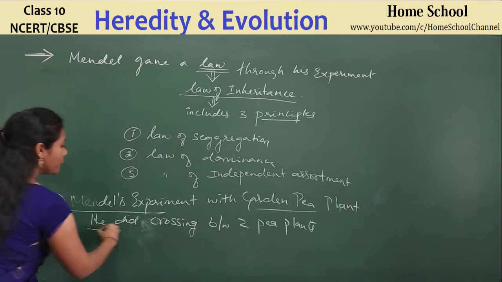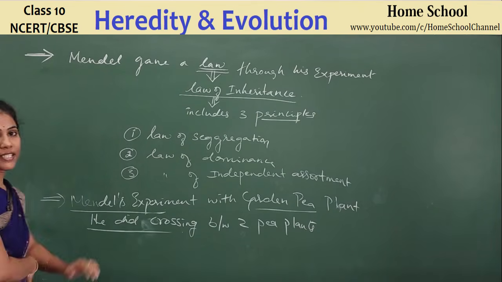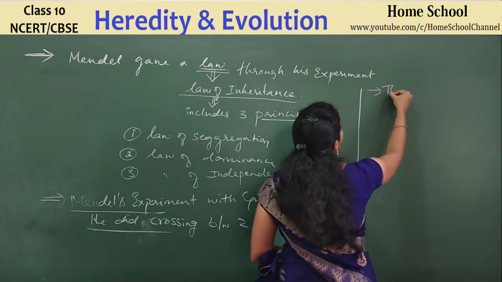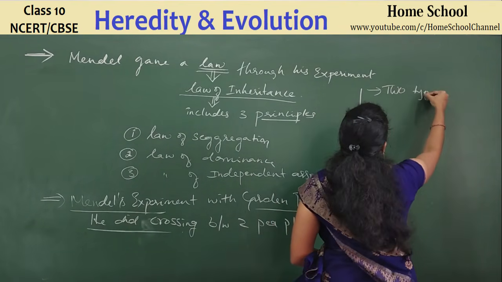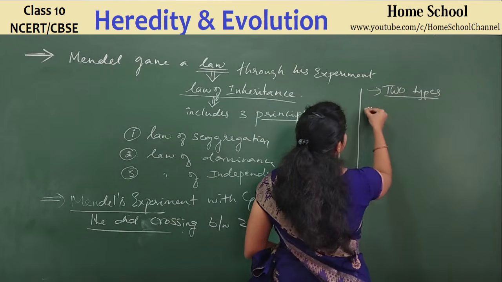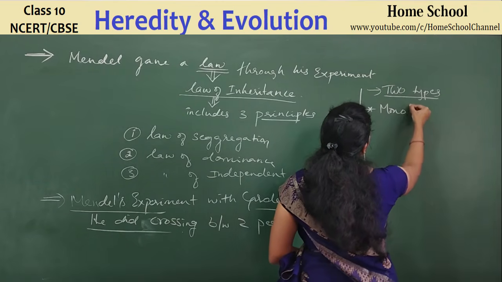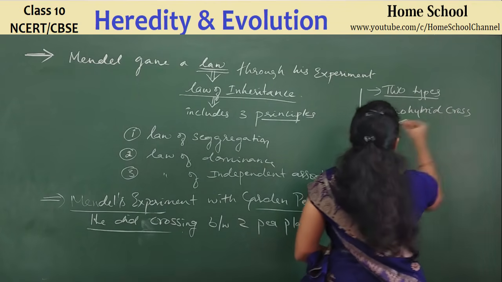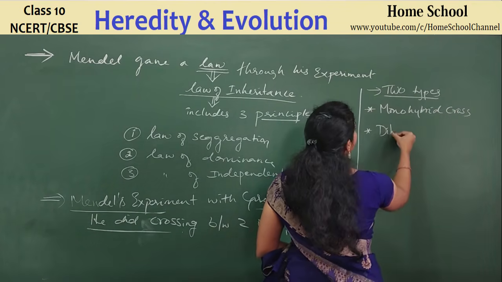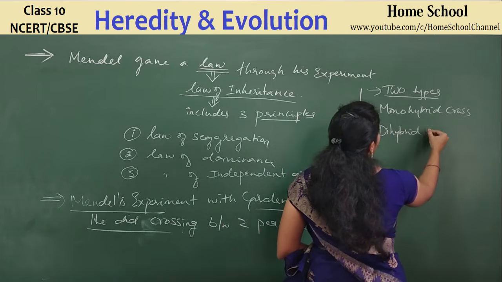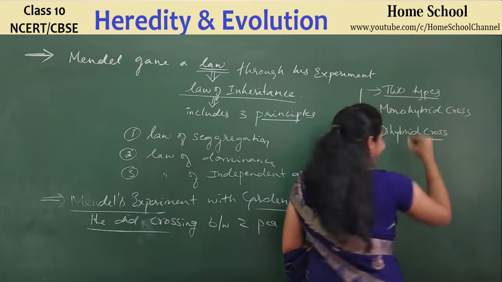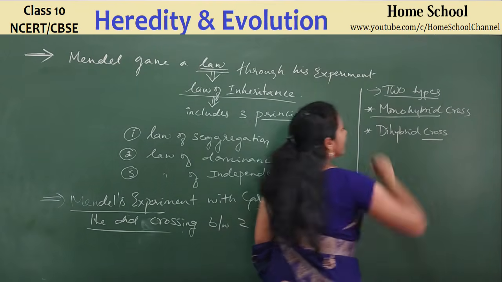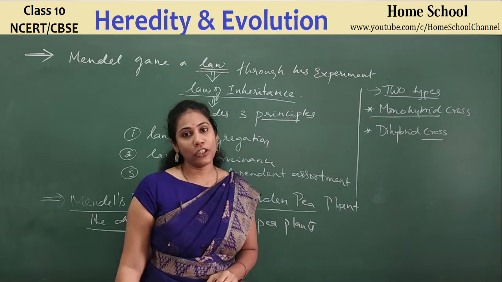Usually there are two types of crosses, guys. Write down two types of crosses. First one is monohybrid cross. Second one, dihybrid cross. In this particular video, we are going to discuss the entire details about the monohybrid cross.